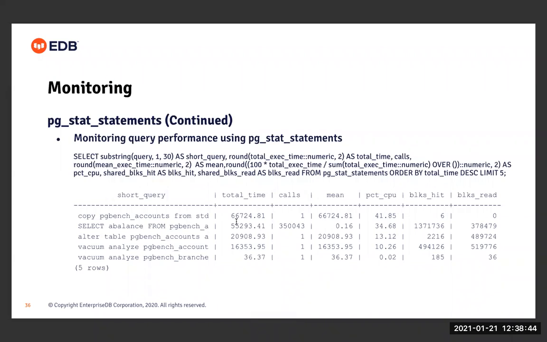So this was all about pg_stat_statements. In EDB, we also have something called EDB Wait States, which functions like pg_stat_activity and can be used to monitor wait events. I couldn't include it in this presentation because of the time limit.